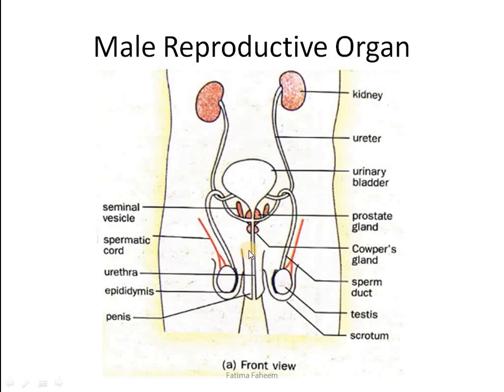Other than these tubules, the male reproductive organ also consists of certain glands, which includes prostate gland, then there is a Cowper's gland, and then we have seminal vesicle. What they do and what their function is, we will see in the later slides. For now, just remember that along with these tubules, testes, there are glands which are associated with male reproductive organs.